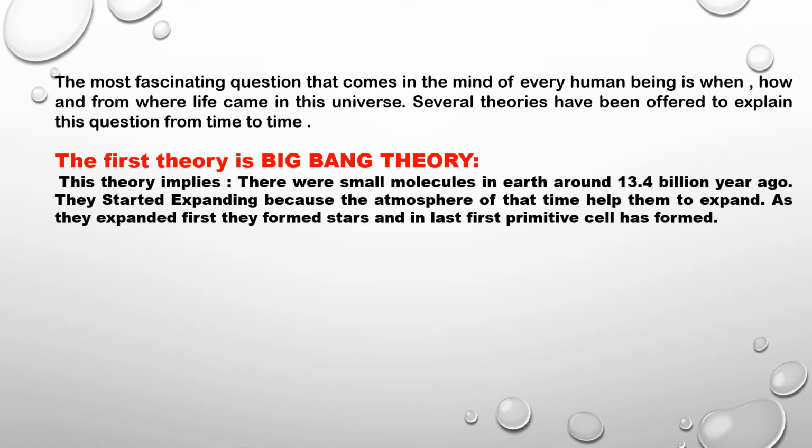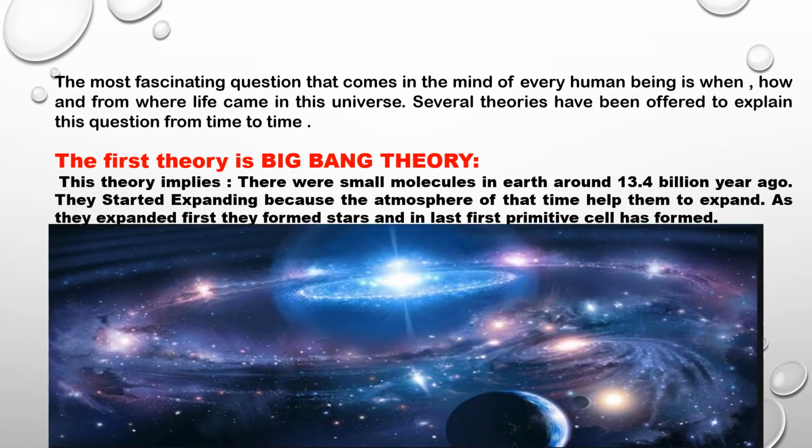This theory implies there were small molecules in Earth around 13.4 billion years ago. They started expanding because the atmosphere of the time helped them to expand. Why? Because there was no oxygen in the atmosphere at that time. As they expanded, first they formed stars and then lastly the first primitive cell formed.